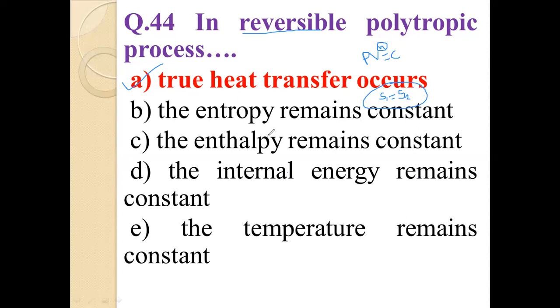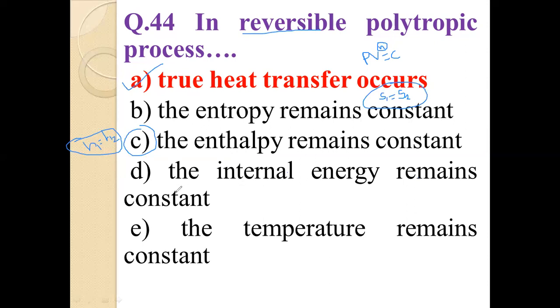Now, what about option C? This is the isenthalpic process, which is also known as the throttling process. H1 is equal to H2, meaning enthalpy is the same. So due to this, option C is not the correct answer of this question. Option B is nothing but an isentropic process.